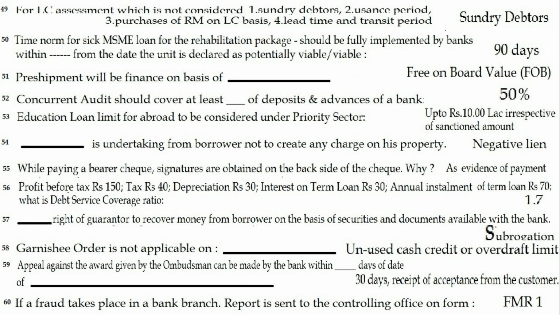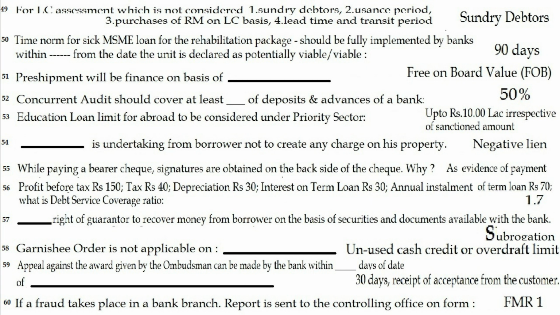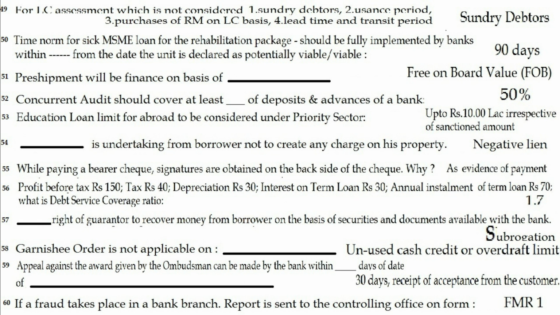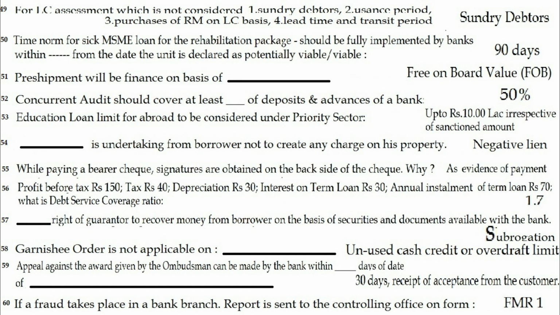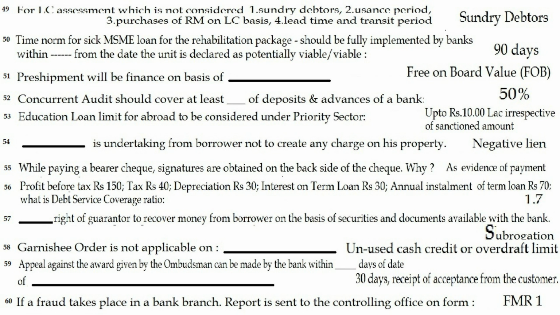Question 53. Education loan limit for abroad to be considered under priority sector. The answer is up to rupees 10 lakhs irrespective of sanctioned amount. Question 54. Dash is undertaking from borrower not to create any charge on his property. The answer is negative lien. Question 55. While paying a bearer check, signatures are obtained on back side of check. Why? The answer is as an evidence of payment.